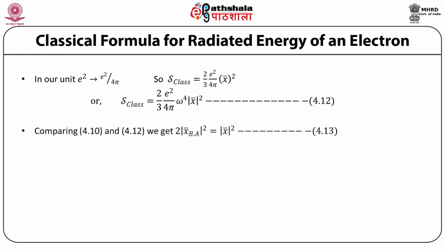Comparing 4.10 and 4.12, we get twice the matrix element of x BA vector whole squared is equal to x vector squared. So this gives us some idea of the relationship between the matrix element and the classical x whole squared.